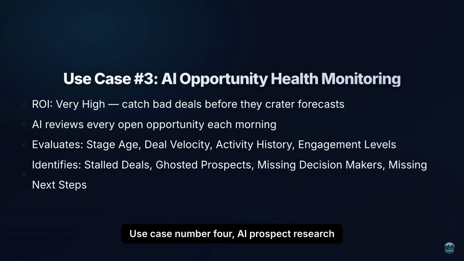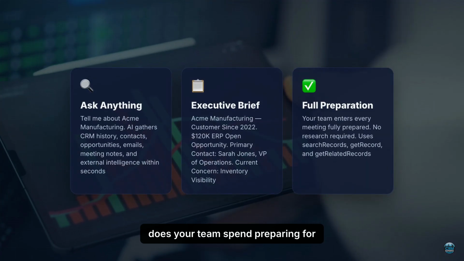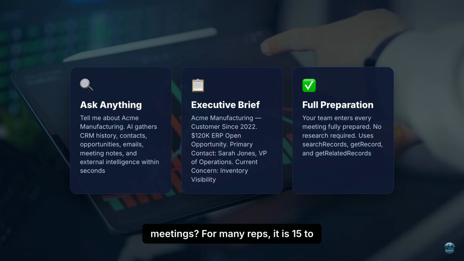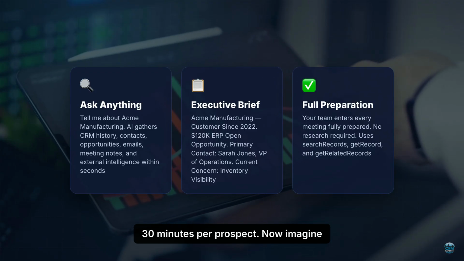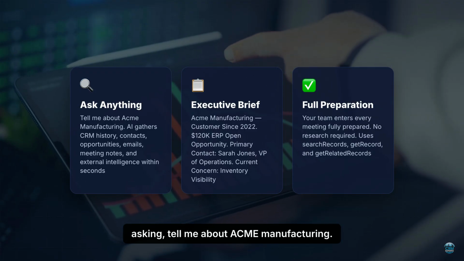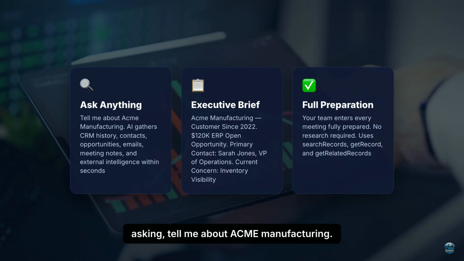Use case number 4. AI Prospect Research Agent. ROI is very high. How much time does your team spend preparing for meetings? For many reps, it is 15 to 30 minutes per prospect. Now imagine asking, "Tell me about Acme Manufacturing."